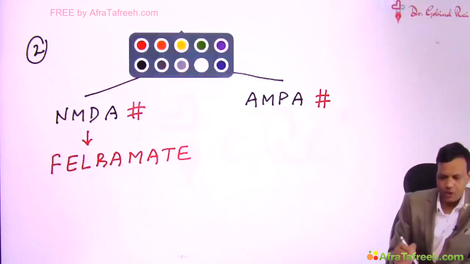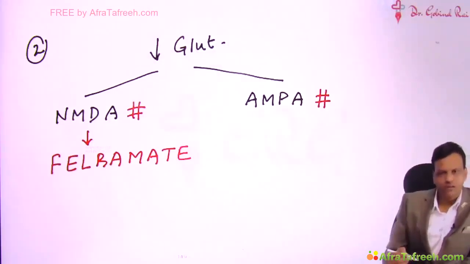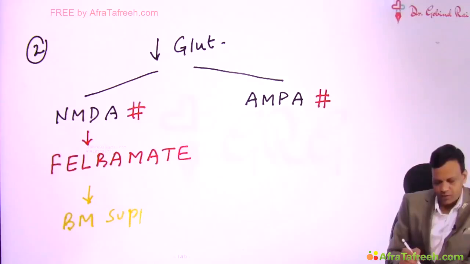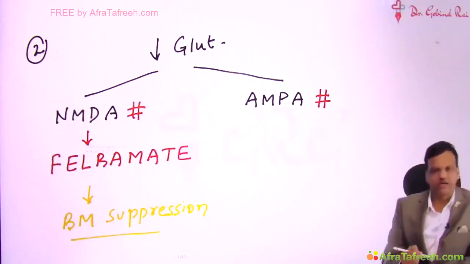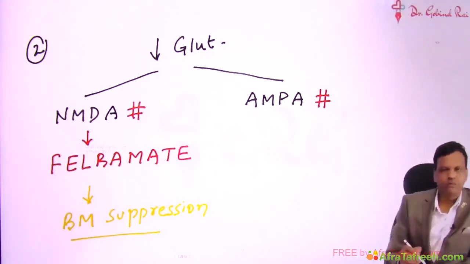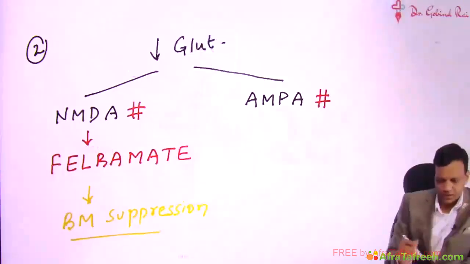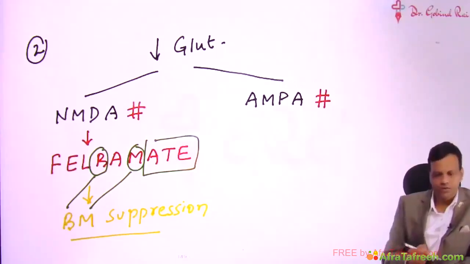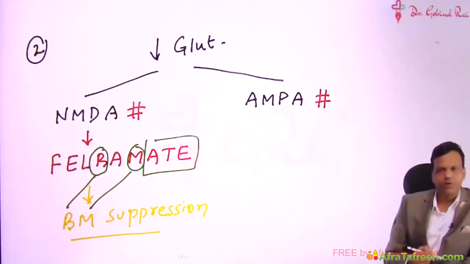Felbamate is not commonly used because of its very important side effect, and that side effect is bone marrow suppression. Felbamate causes bone marrow suppression. Because of this side effect, it is not a preferred drug, and you can remember this side effect from the name itself. Its name says B for bone, M for marrow, bone marrow. It ate the bone marrow. So we do not like to use this drug.